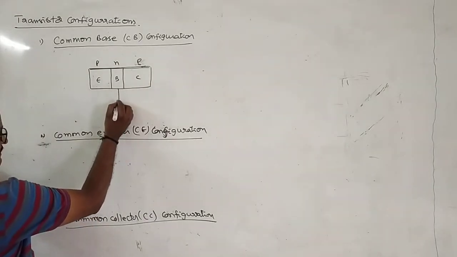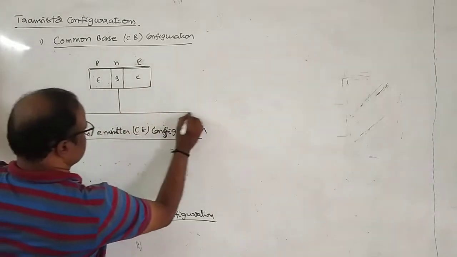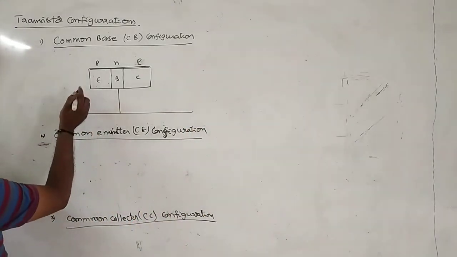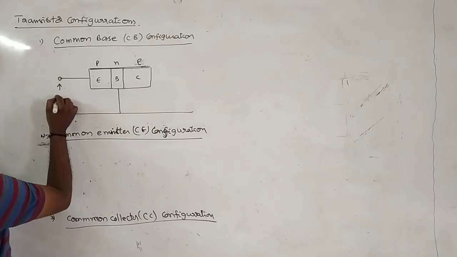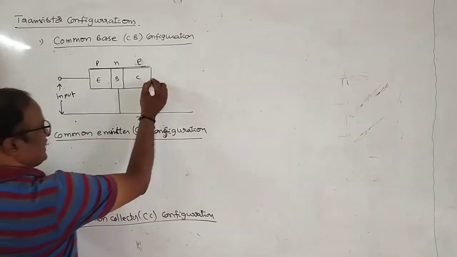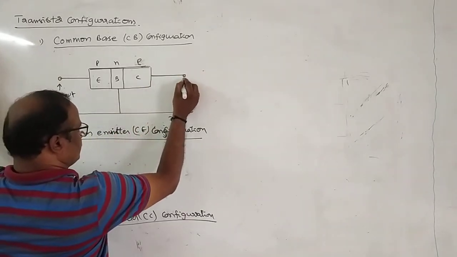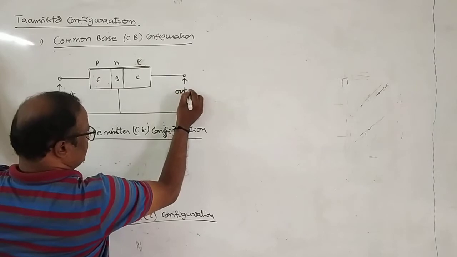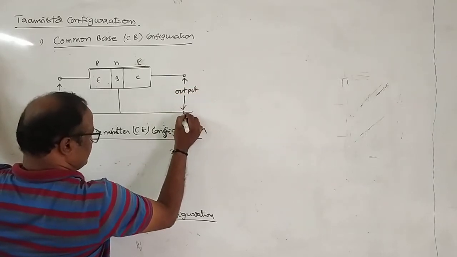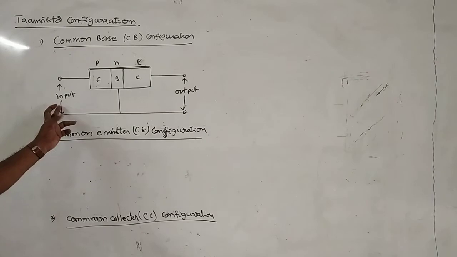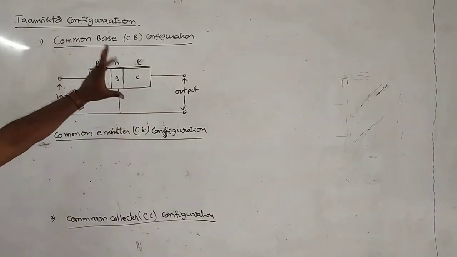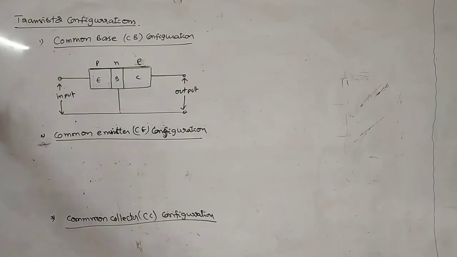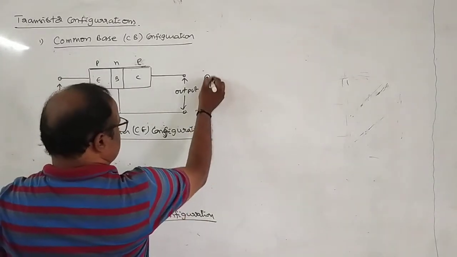Suppose this is the base and this is common. Let the input be applied in between emitter and base. This is the input. Output is taken across collector and base. Observe it. ఇందులో which one is common to both input and output? Base is common. That's why it is called the common base configuration.